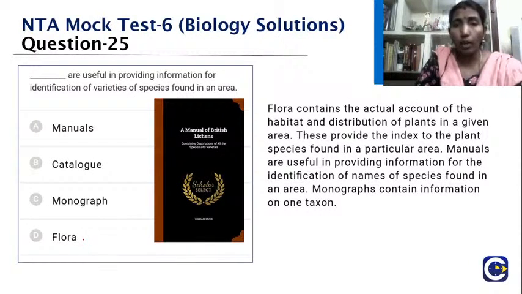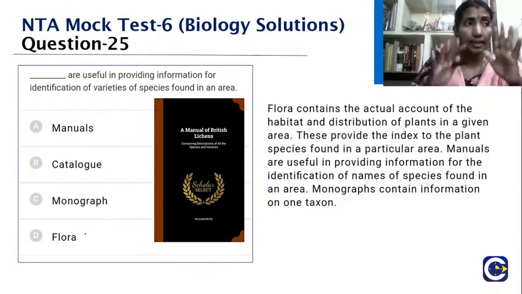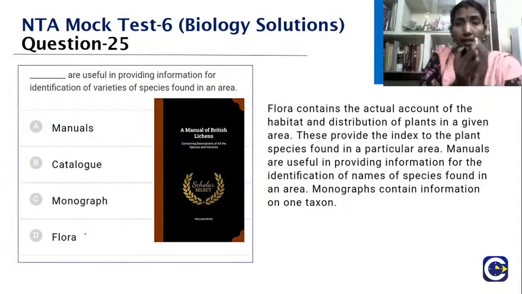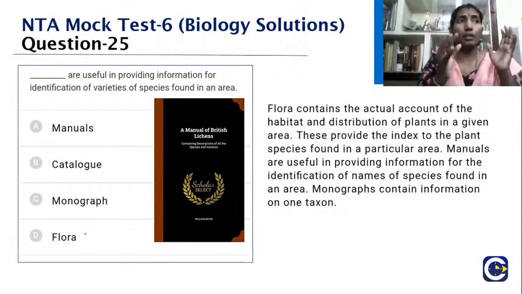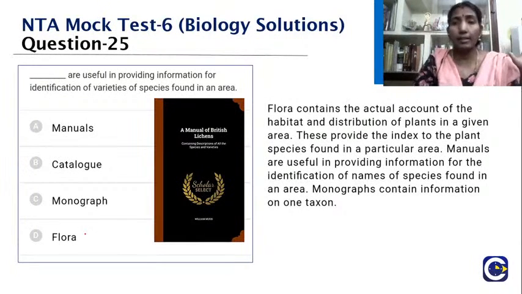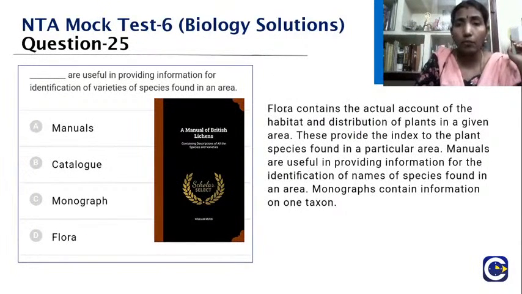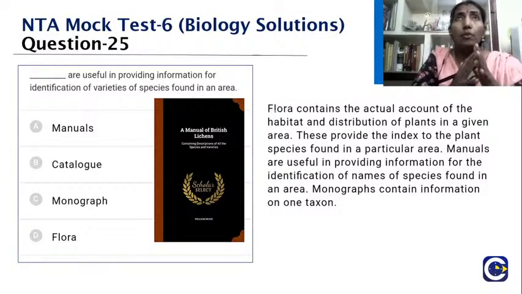When I say flora, it is going to give you the entire account of that particular plant. Take for example a pea plant: what habitat they live in, what the distribution is. That is confined to flora. So they will give you the index of that particular plant species in a particular area. But what about the manuals?